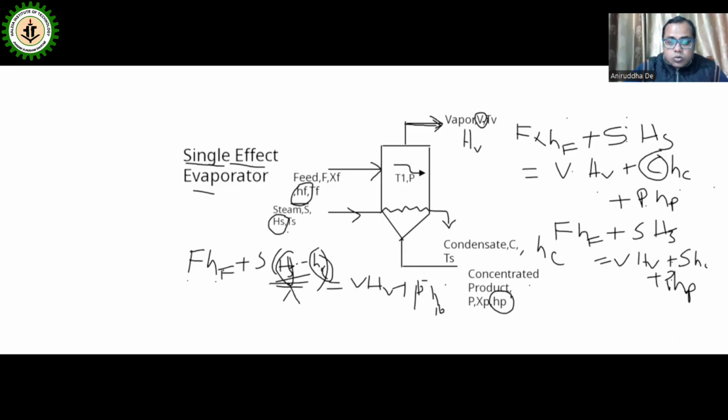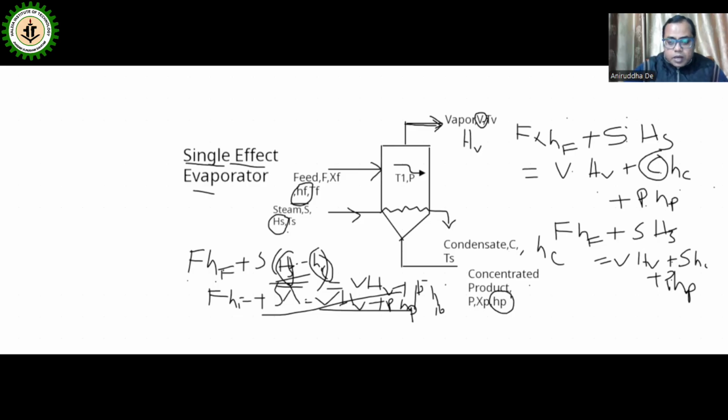Okay, so we can write F into HF plus S into lambda is equal to V into HV plus P into HP. So this is the total energy balance we can write from here. So lambda is the latent heat of condensation of steam.